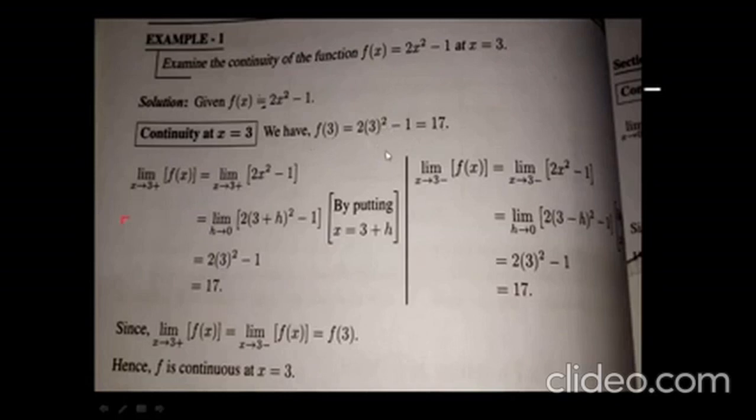Now we can easily find the right hand limit. We apply the formula: limit x tends to 3 plus f(x). Substitute the function: limit x tends to 3 plus of 2x² − 1. 3 plus means it approaches from the right, so we write x = 3 + h.